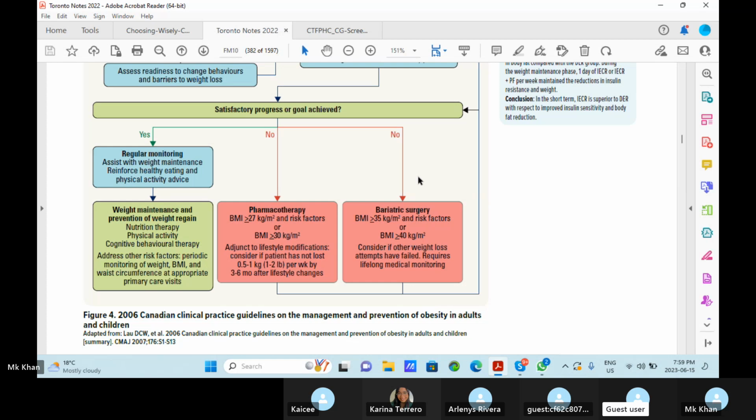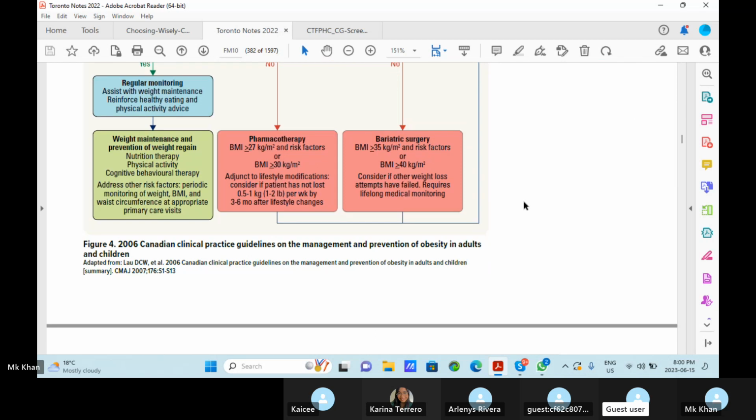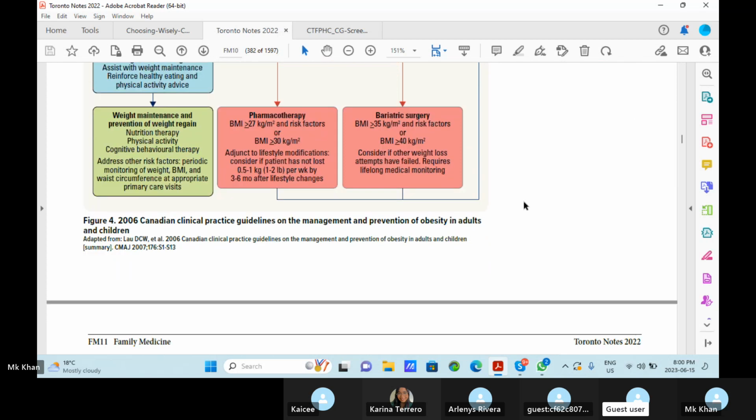Pharmacotherapy. If the BMI is more than or equal to 27 and risk factors are present, or only more than 30, then what will you do? Adjunct to lifestyle modification, consider if the patient has not lost 0.5 to 1 kg, or 1 to 2 pounds per week, by 3 to 6 months after lifestyle changes. So you have to add the drugs. If again no, then bariatric surgery. If BMI is more than 35 with risk factors, or BMI is equal to or more than 40, consider if other weight loss attempts have failed, requiring lifestyle and medical monitoring.